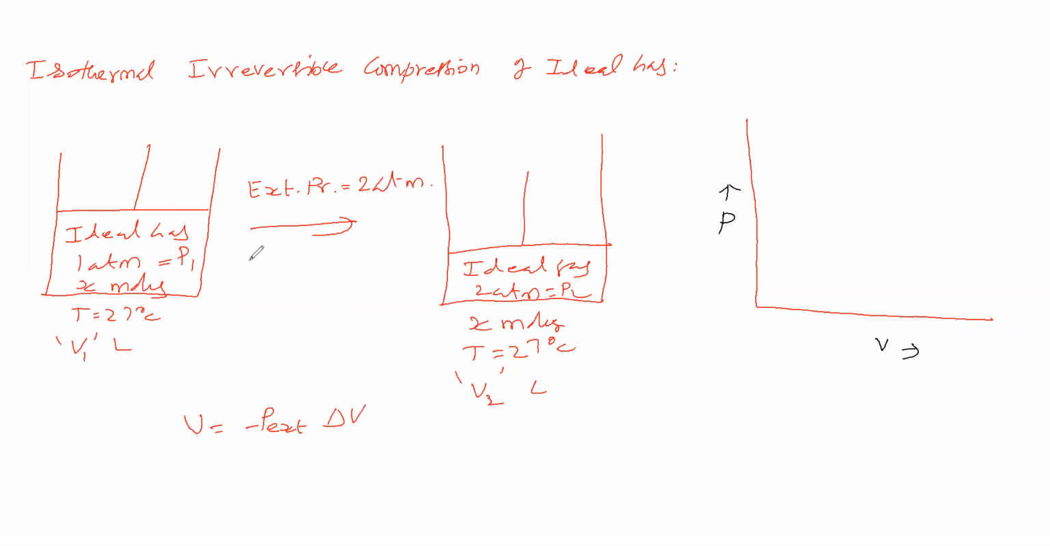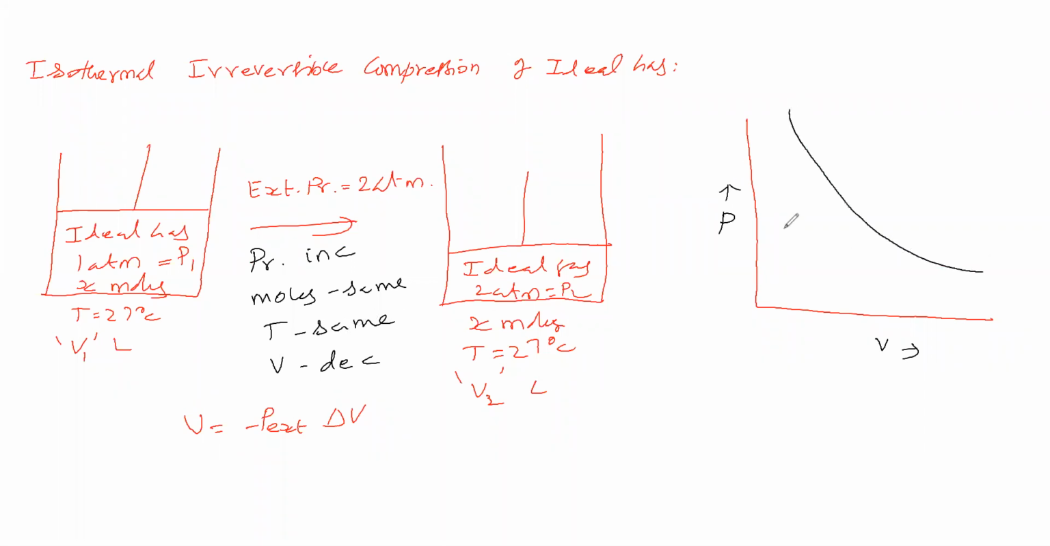Why? Because in this case, pressure increases, number of moles remains the same, temperature remains the same because it is an isothermal process. Volume decreases. So pressure increases, volume decreases. So pressure is inversely proportional to volume. Therefore, it obeys Boyle's law. Boyle's law means a rectangular hyperbola. Okay.